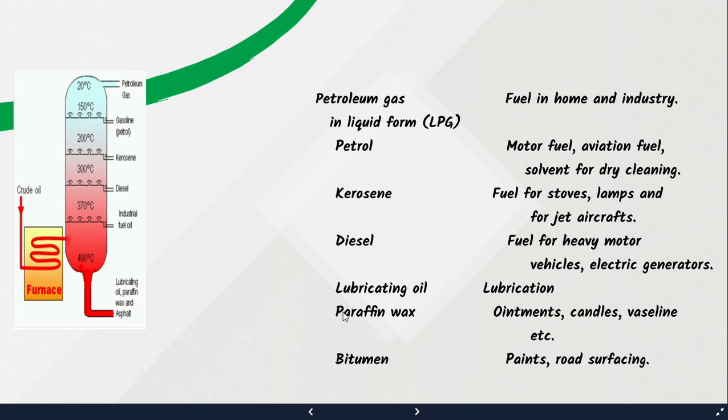Next is paraffin wax. Ointments, candles, Vaseline, in these paraffin wax is used. Bitumen. Bitumen is used in road surfacing and also paint. So all these substances you get by boiling petroleum, and this method of how you separate components of petroleum and purify it is called refining of petroleum. Clear?